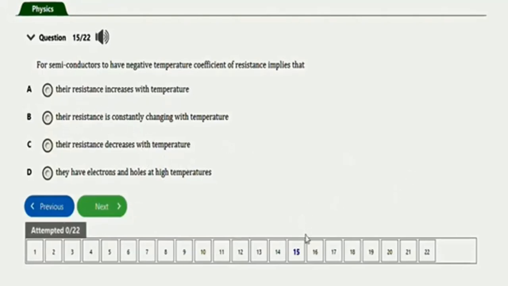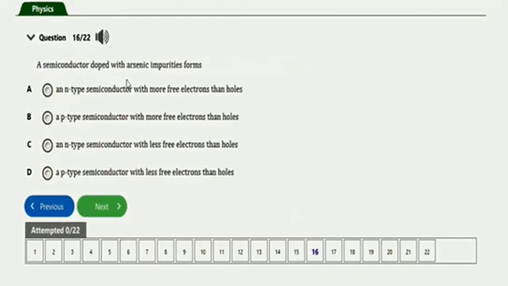The next question is this one. It says a semiconductor doped with arsenic impurities forms an n-type semiconductor with more free electrons than holes, a p-type semiconductor with more free electrons than holes, an n-type semiconductor with less free electrons than holes, a p-type semiconductor with less free electrons than holes. Right option is option A, which is an n-type semiconductor with more free electrons than holes.